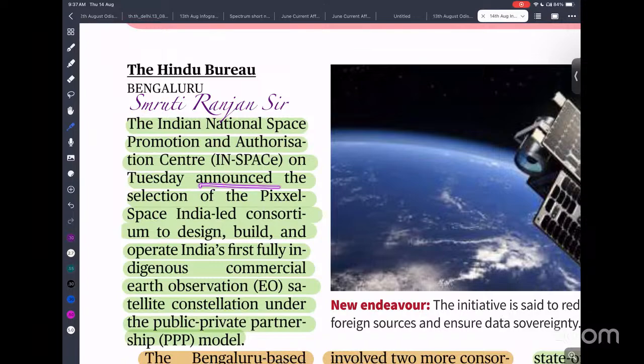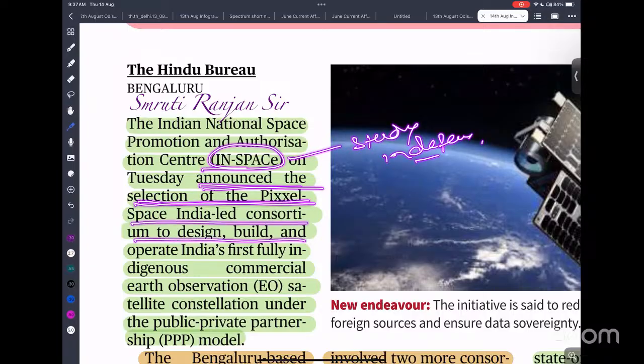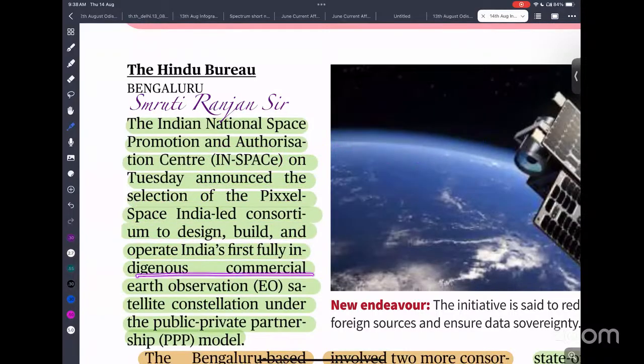On Thursday, it announced the selection of Pixxel Space to lead a consortium to design, build, and operate India's first fully indigenous commercial Earth observation satellite constellation. Earth observation satellite, so Earth observation.